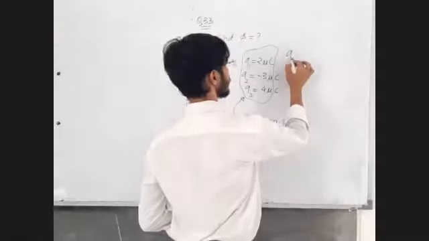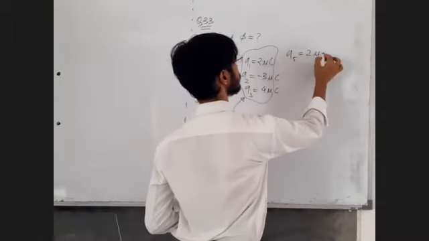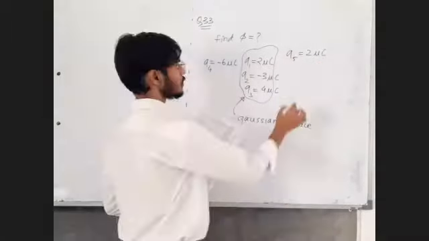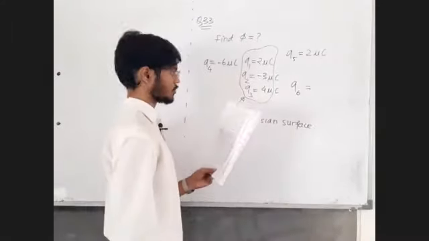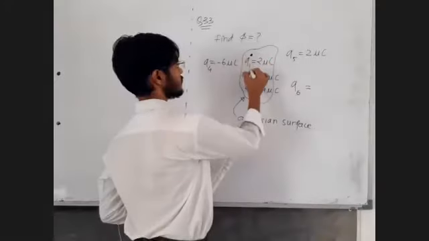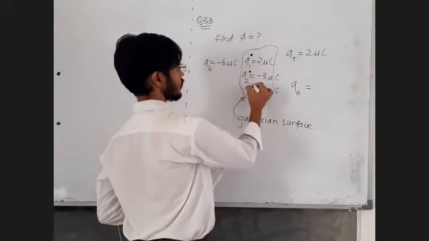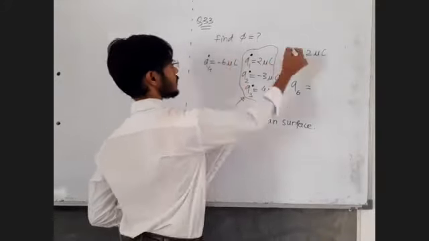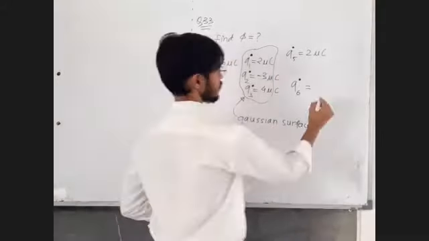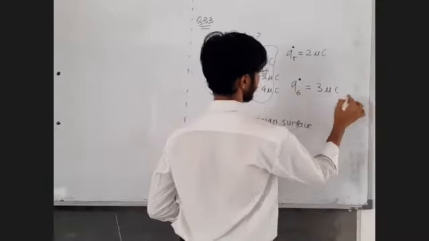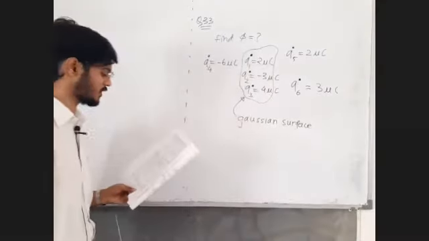Q5 is equal to 2 microcoulomb. Then Q6, it is also outside the surface. These charges are inside the surface: Q1, Q2, Q3. Q4 outside, Q5 outside, Q6 outside. Its values are given to us. Okay, it's a very simple and basic question. You will immediately tackle it.